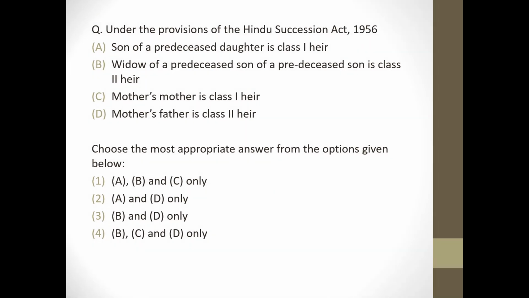Next question. Under the provisions of Hindu Succession Act 1956, son of predeceased daughter is a class 1 heir, correct. Widow of predeceased son of a predeceased son is class 2 heir. Wrong, these also come under class 1. Mother's mother is a class 1 heir. Wrong, these come under class 2. Mother's father is class 2 heir. Correct. So answer will be option number 2.